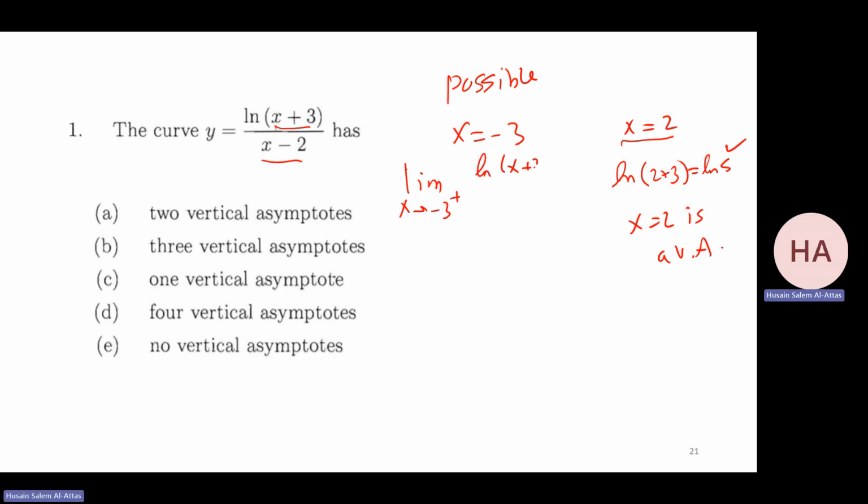Actually, for sure, the numerator will go to ln of 0 plus, which goes to -infinity. So I have -infinity. This goes to -infinity, and this goes to -5. So the answer is infinity. So x equals -3 is a vertical asymptote. So how many vertical asymptotes? We have 2 vertical asymptotes.